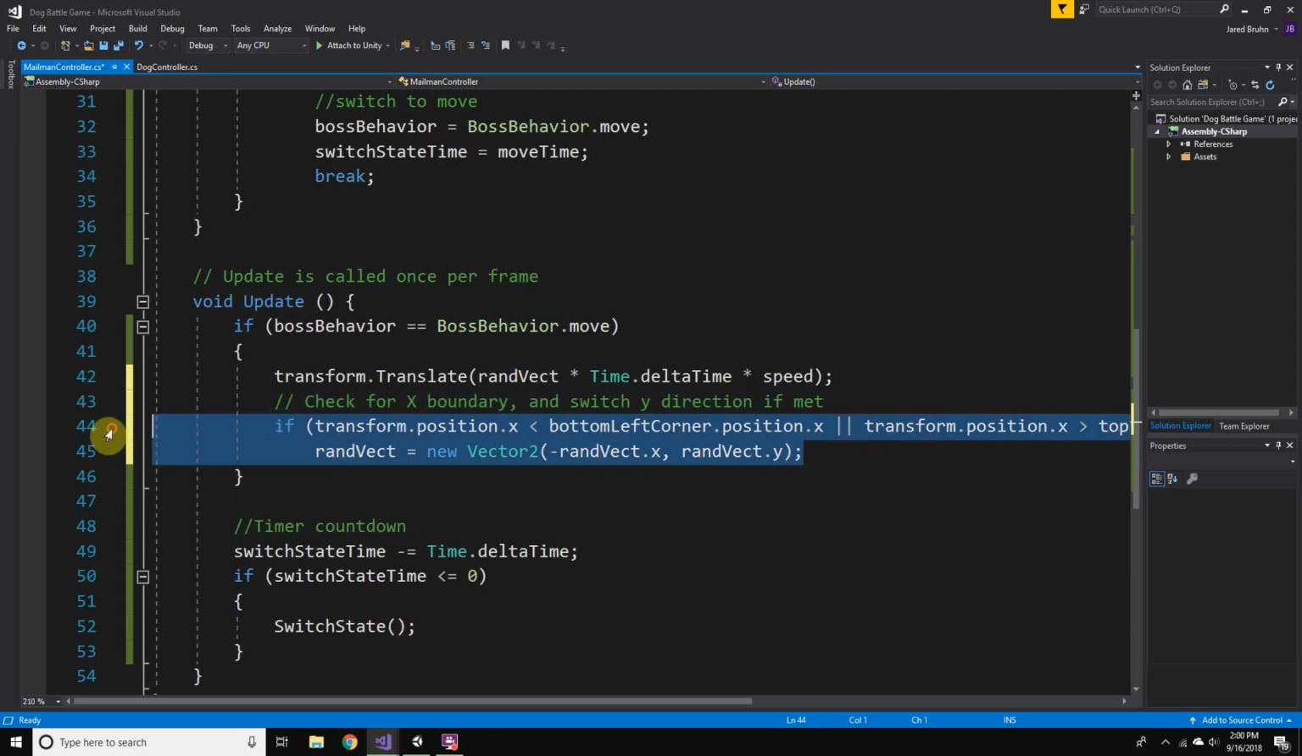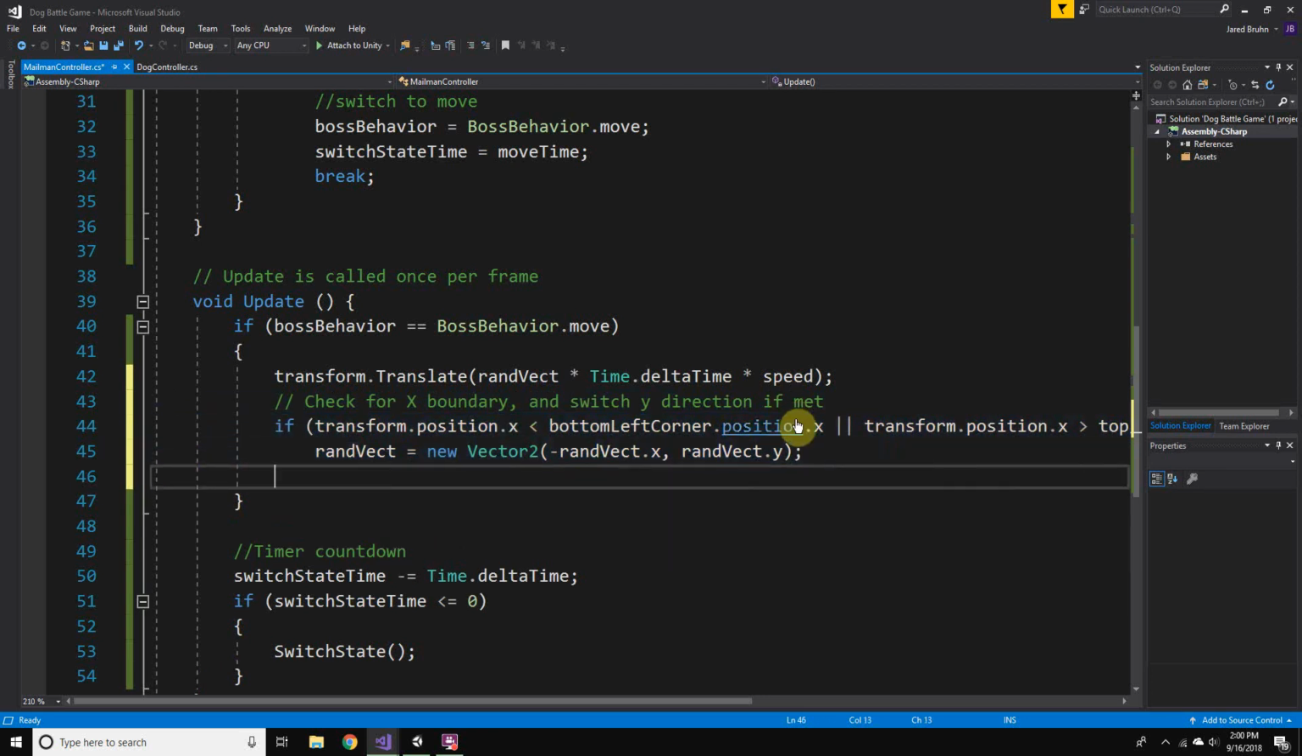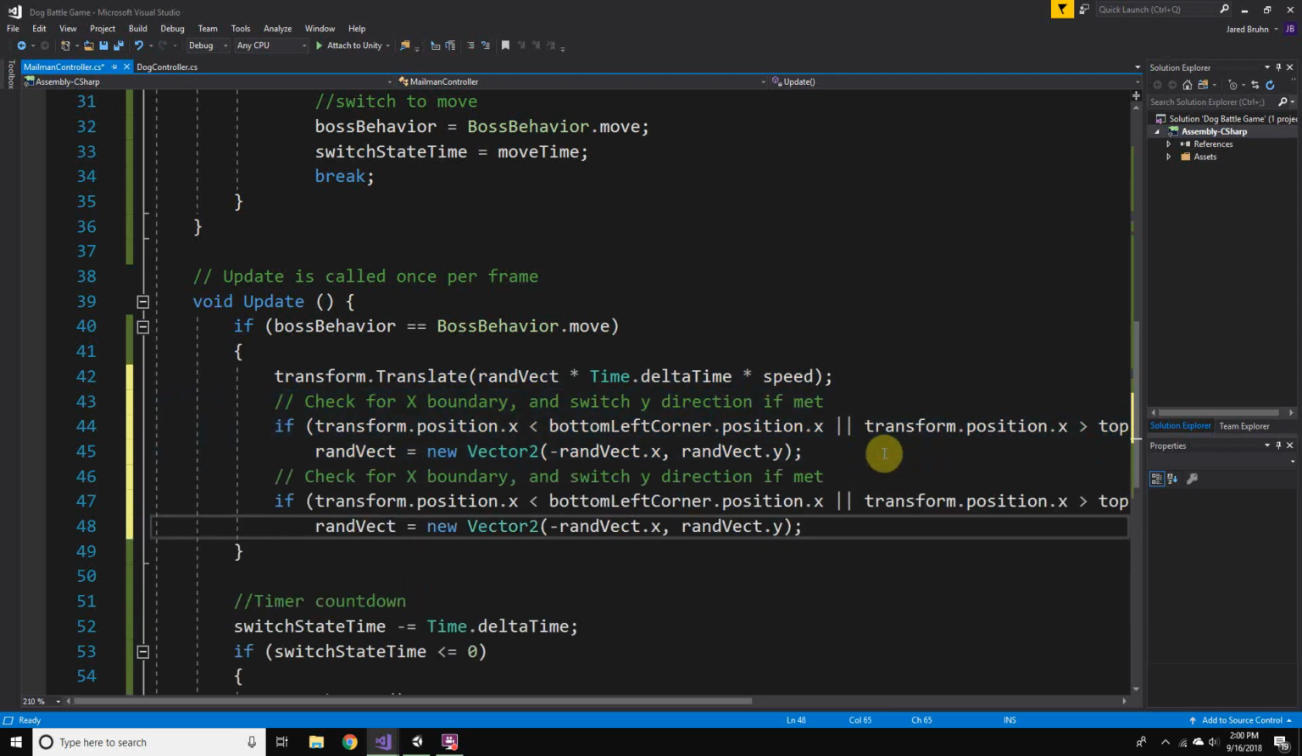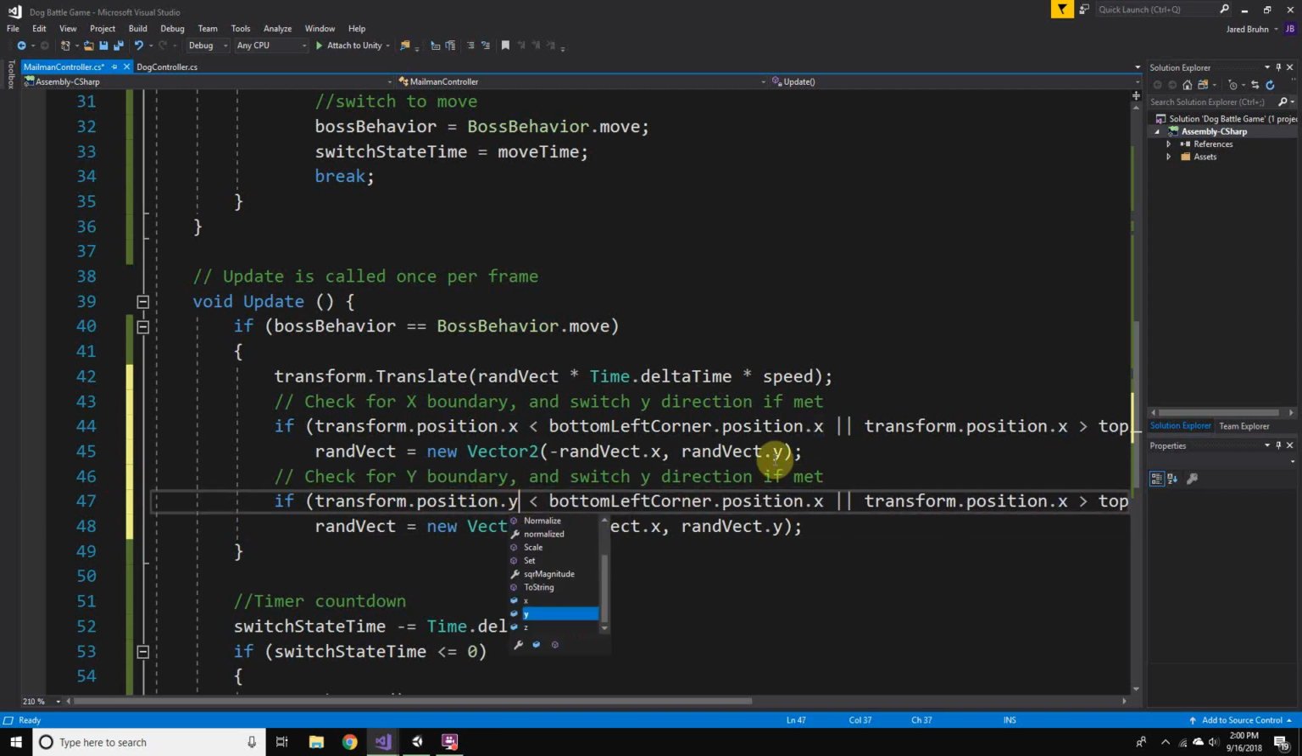I'm going to go ahead and copy and paste this next guy. Actually, I can copy and paste even the comment, so that's clear. Now we'll check for the y boundary on everything. So every position x is going to be position y.